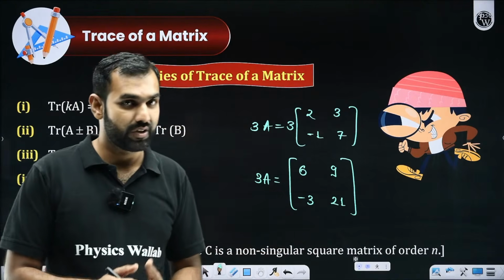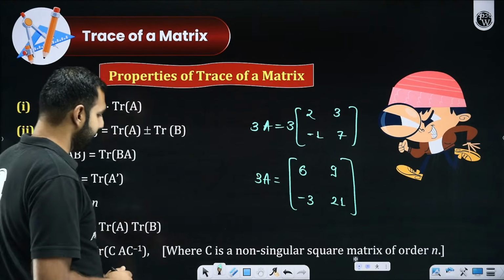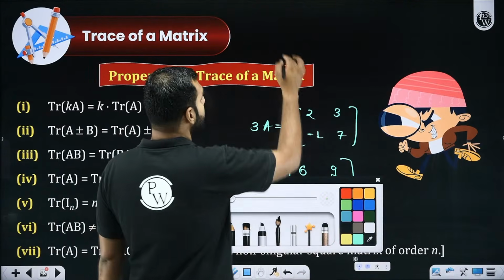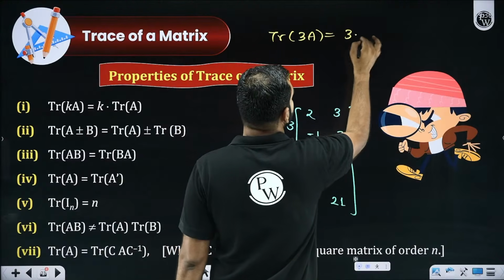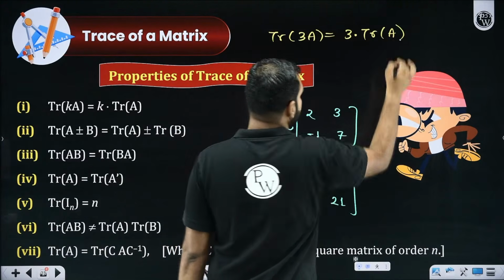Everybody understood that, or shall I re-explain that? So I hope you are realizing, if I someday ask you the trace of 3 times A, will you not say, sir, it will be equal to 3 times trace of A? Why?